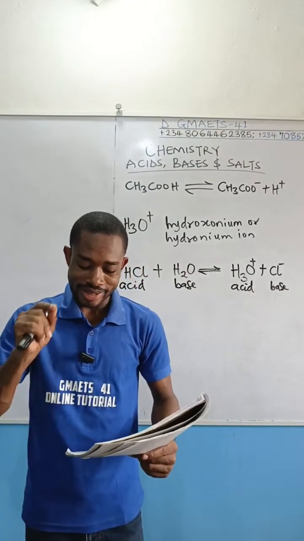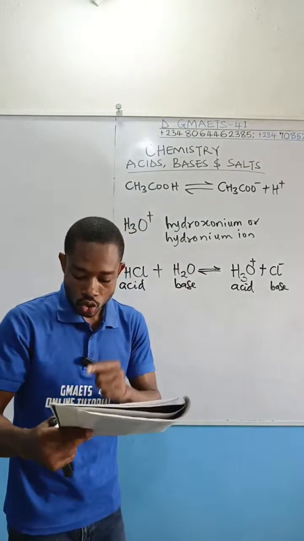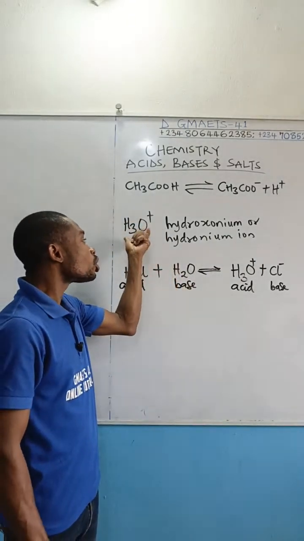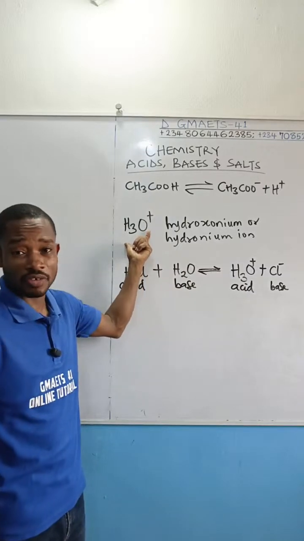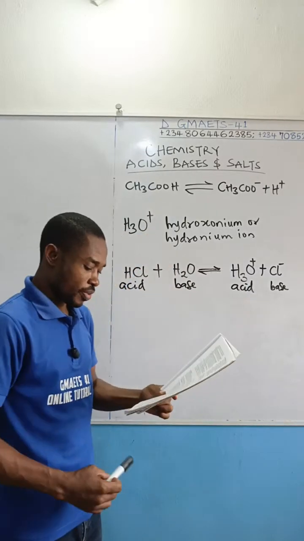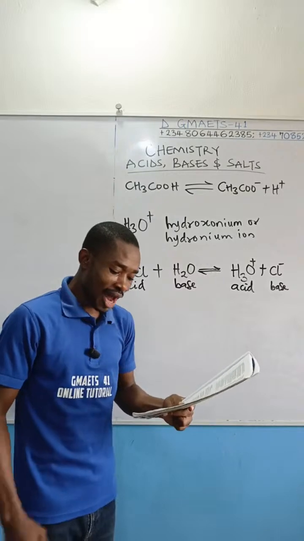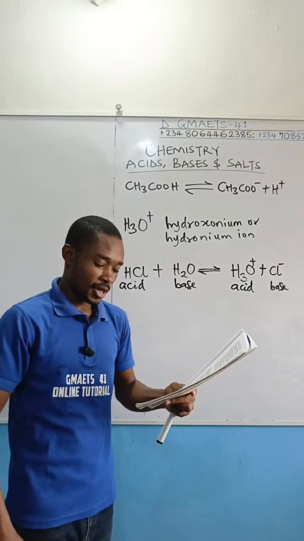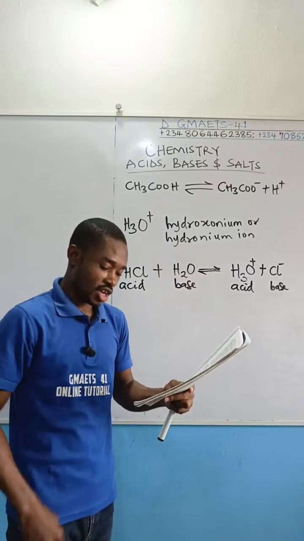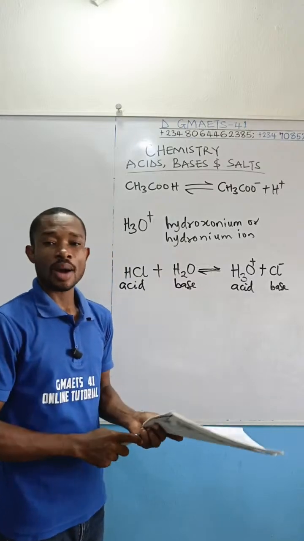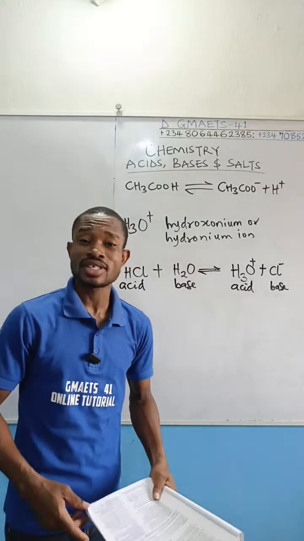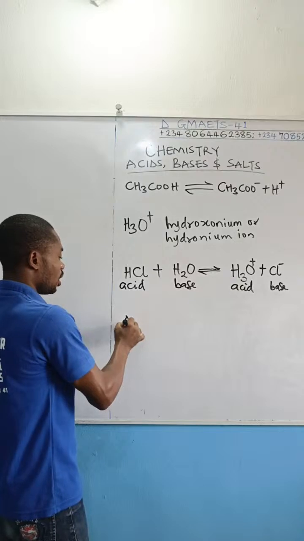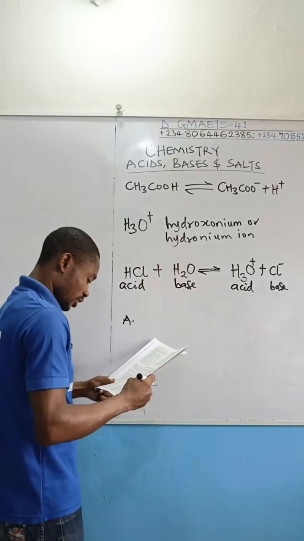Now let us get back to this question once again. Neutralization involves a reaction between hydroxonium ion and... I just took my time to explain this concept of the formation of hydroxonium ion. Options that were provided are A, chloride ion, B, hydroxide ion, C, trioxonitrate 5 ion, D, trioxocarbonate 4 ion. The correct answer is hydroxide ion, OH negative. Let me list the options given there.